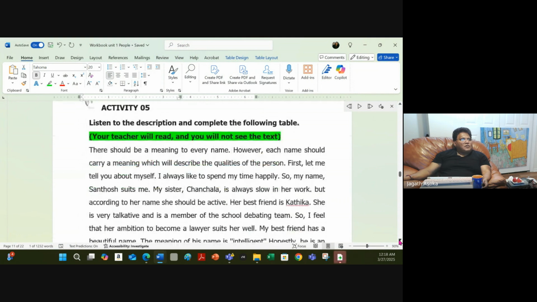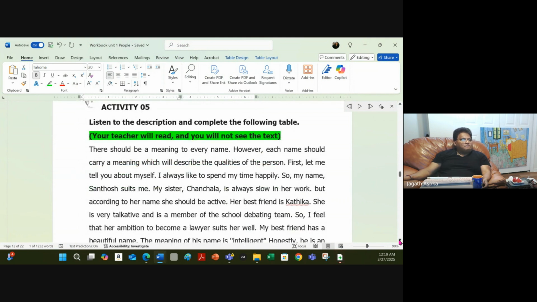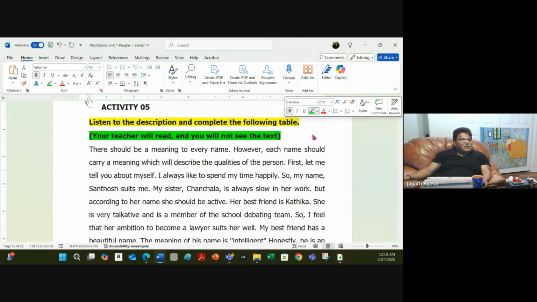Activity 5. Now, this activity, the teacher is going to read it to you, right? And Vatsala is not going to read it to you, and you will not see this text. So Vatsala will read only once, right? If you didn't get the answers, we recommend you ask her to read it again. As we said when we did unit 1, when you are doing a listening exercise, take a piece of paper, write things down. Otherwise, you are not going to remember. I think that was our recommendation.